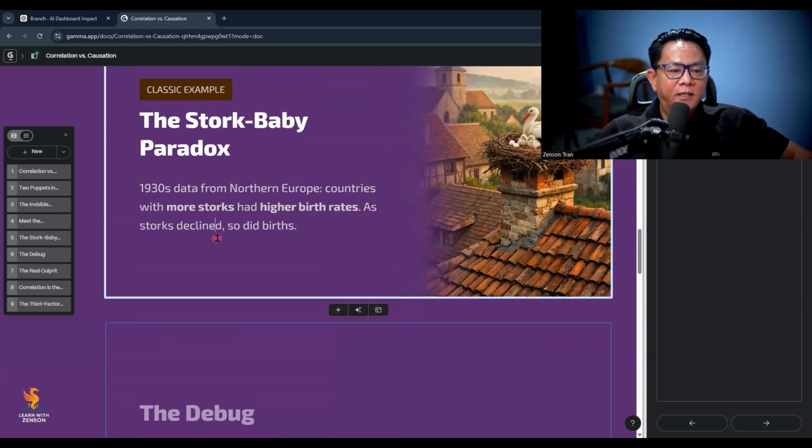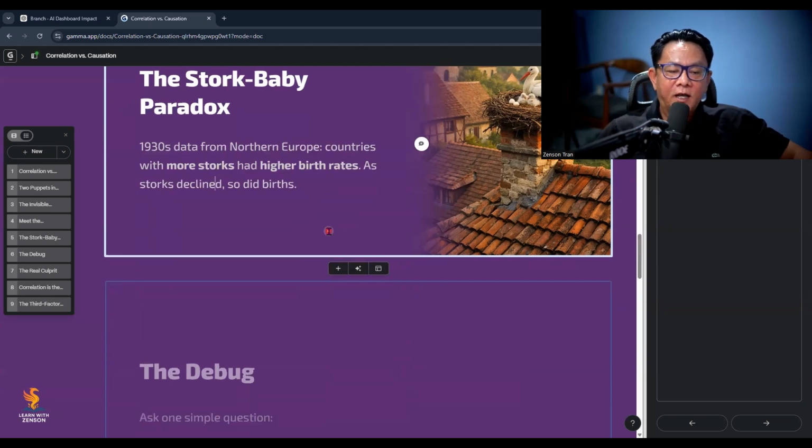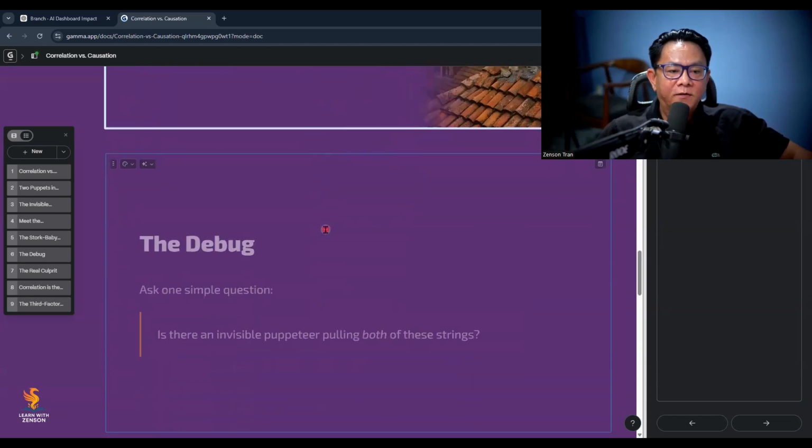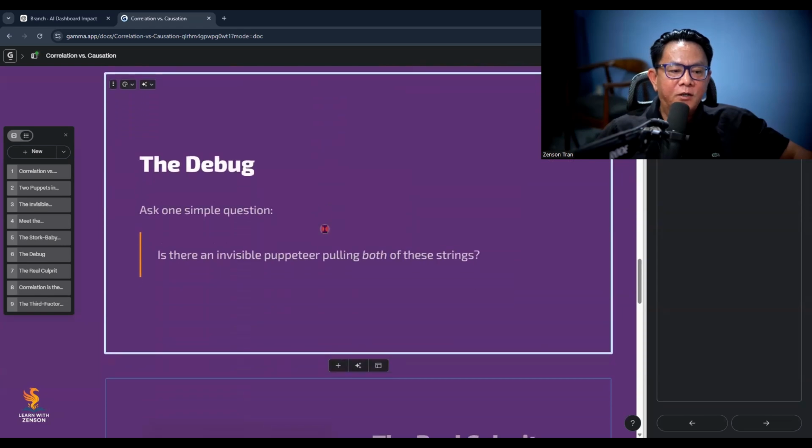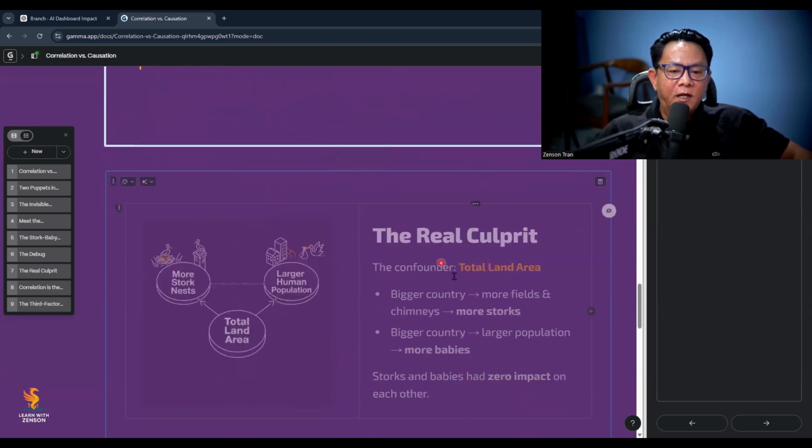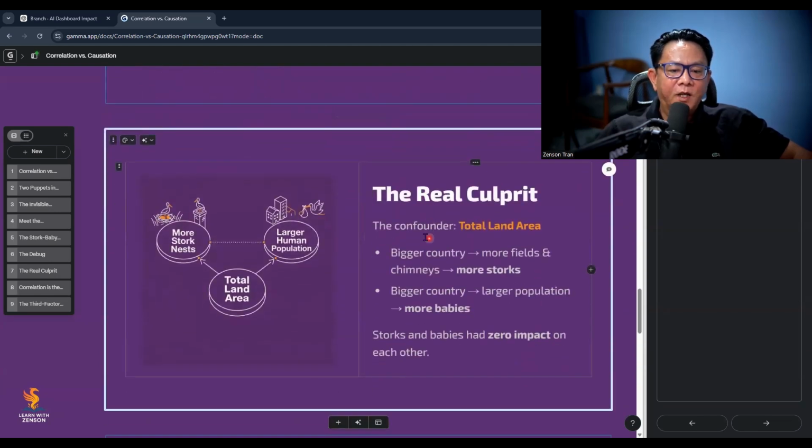In 1930, right, the data from Northern Europe showed that the countries with more storks had higher birth rates. As storks declined, so did the birth rate. So, in that case, we ask one simple question: is there an invisible puppeteer pulling both of the strings? And what we see here is that the confounder is the total land area.